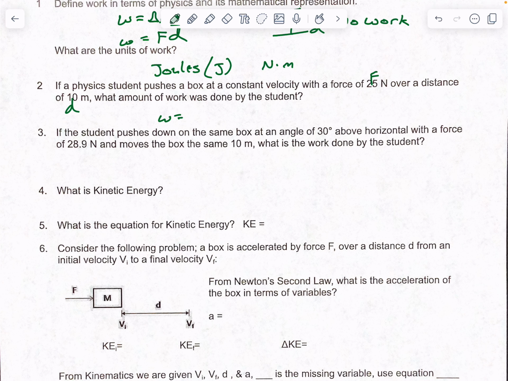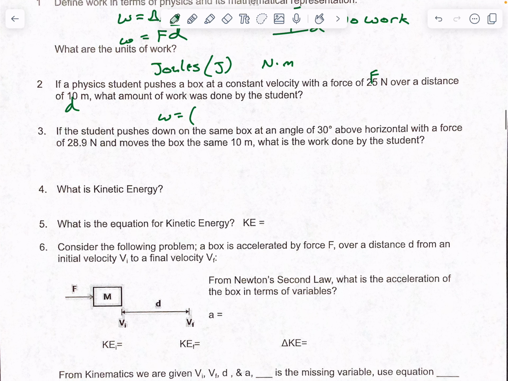Okay, so don't make every problem more complicated than it needs to be. Since I gave you force and gave you distance, you don't need to start looking for other things. Try to take simple problems as they are and don't overcomplicate them. So work equals force times distance, so 25 times our distance, which is 10, and we get a value of 250 joules.